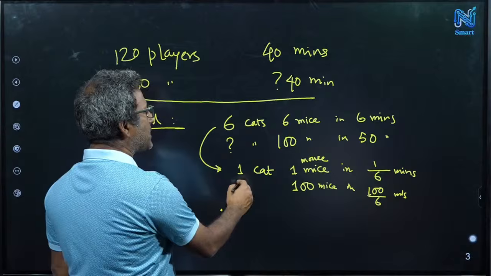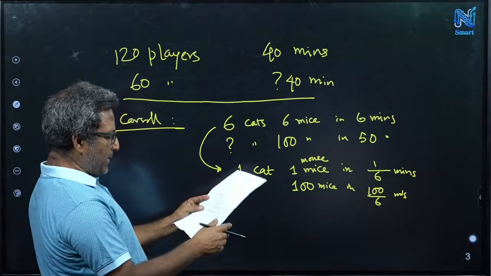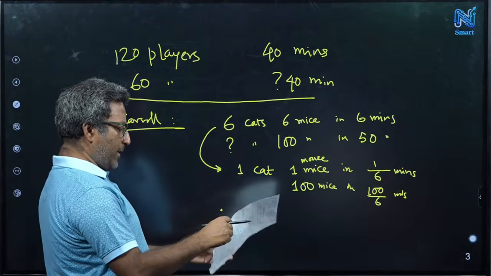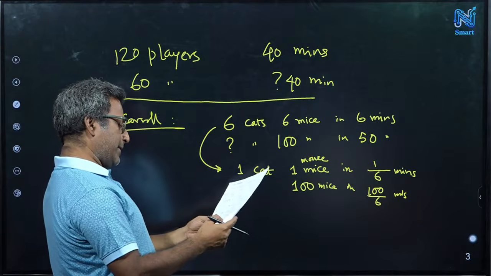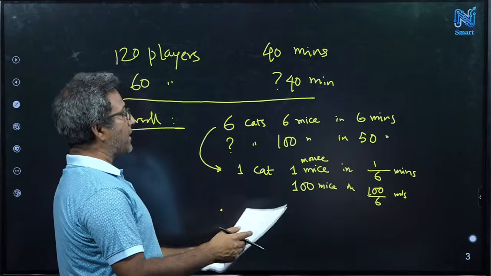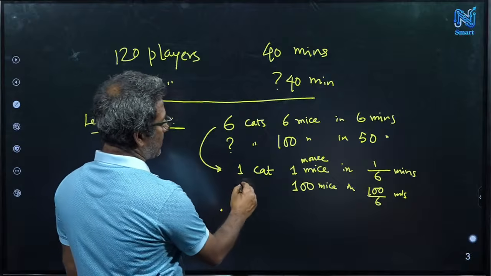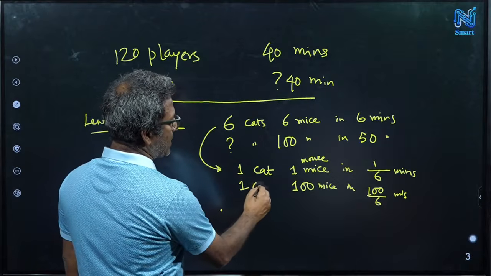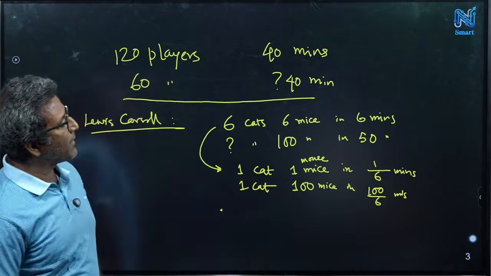So just do the calculation. Maybe I don't know, these numbers are written wrongly, or it says 50 minutes, right? 6 cats, 6 mice, 100 mice. Yeah. So 1 cat, 100 mice in 100 by 6 minutes, right?